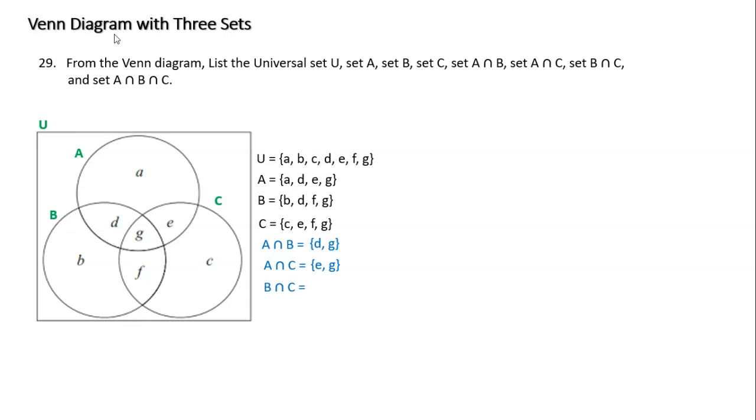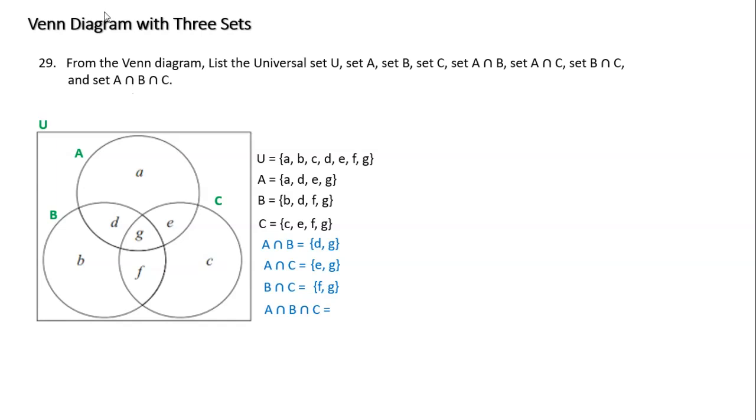What about the intersection of B and C? The intersection between B and C is just what's overlapping in this center little oval. So that's F and G, right? Okay, what about this one? I want to find the intersection of A with B and C.